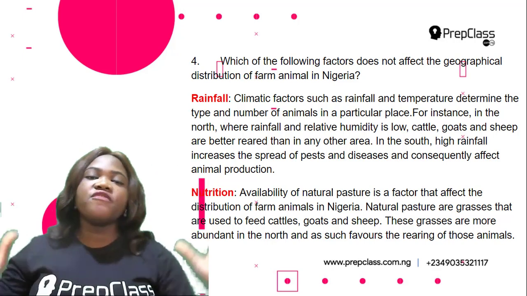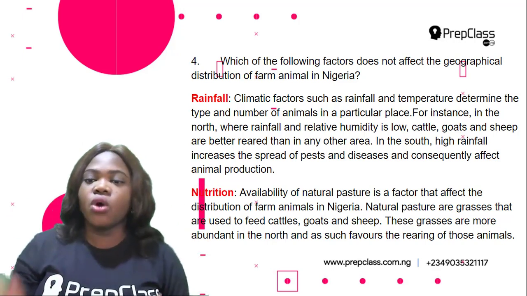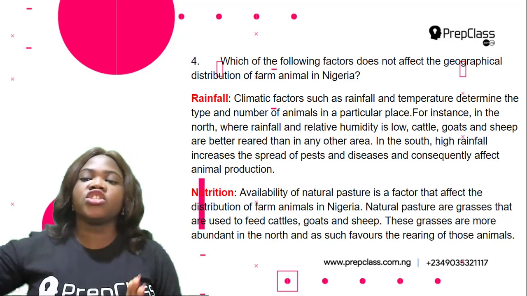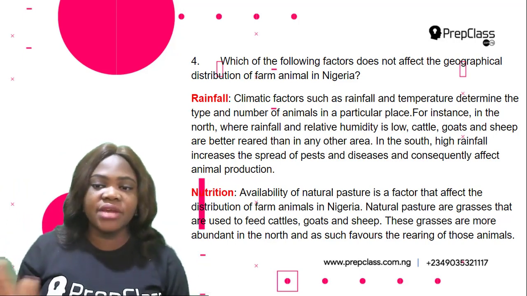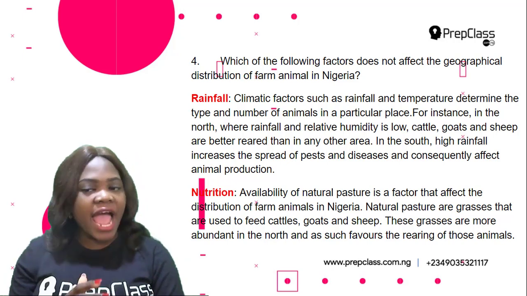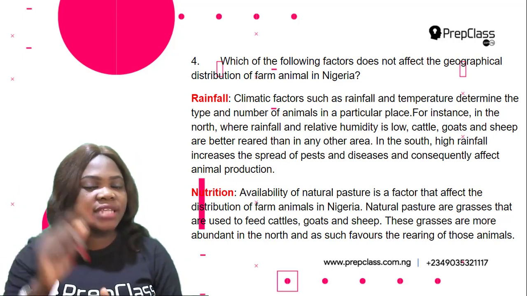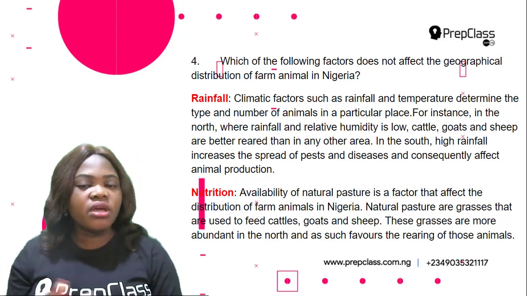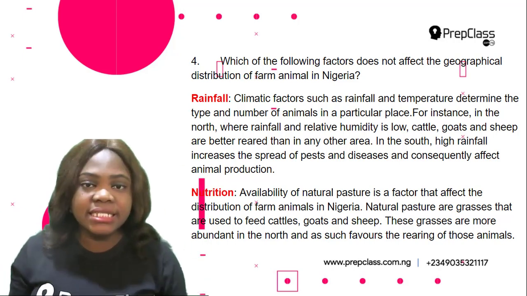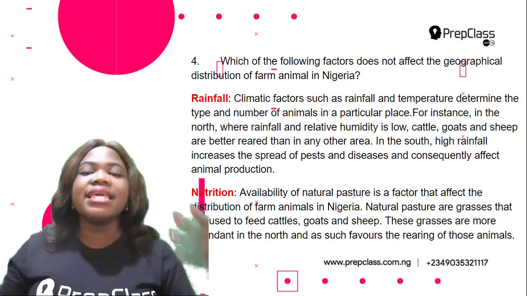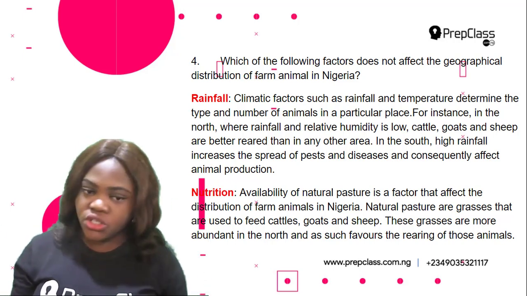So all these kind of animals such as cattle, goats, and sheep can be reared in that area. But in the south where there is high rainfall, this is going to affect animal production because this high rainfall increases the spread of pests and diseases, and then it consequently affects the animal production.